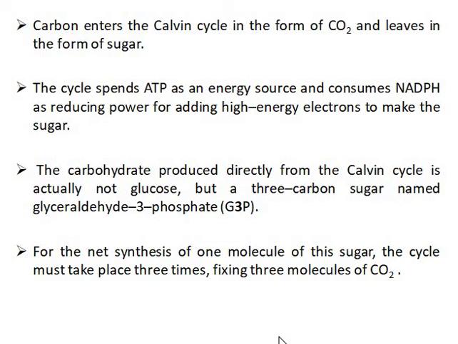The cycle spends ATP as an energy source and consumes NADPH as reducing power for adding high energy electrons to make the sugar. The carbohydrate produced directly from the Calvin cycle is actually not glucose but a 3-carbon compound named glyceraldehyde 3-phosphate. For the net synthesis of one molecule of this sugar, the cycle must take place 3 times, fixing 3 molecules of carbon dioxide.